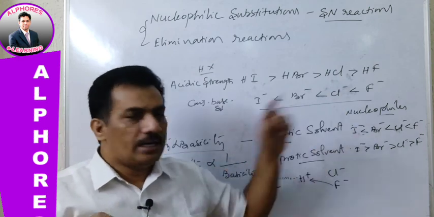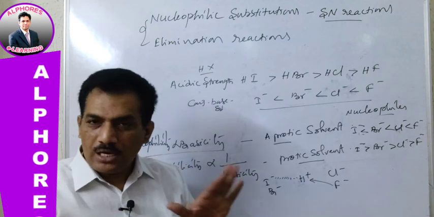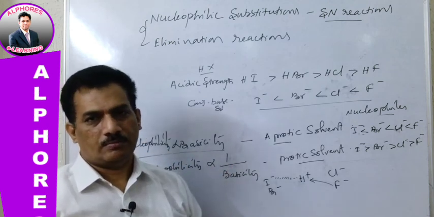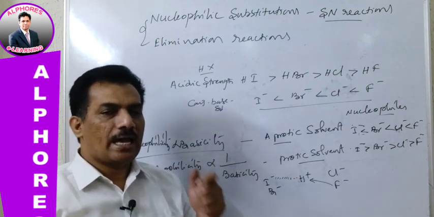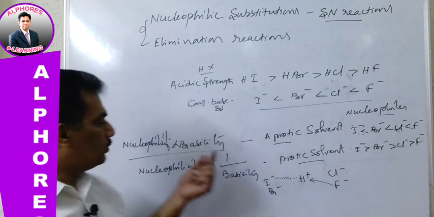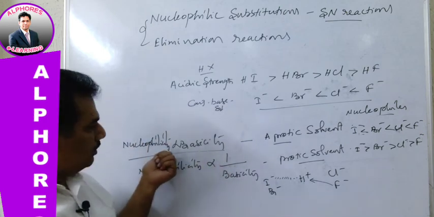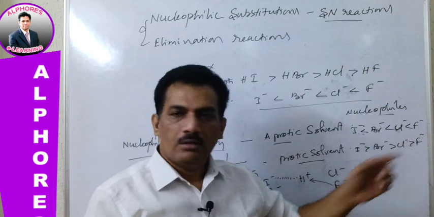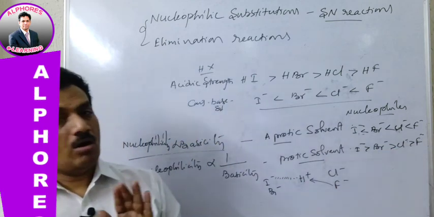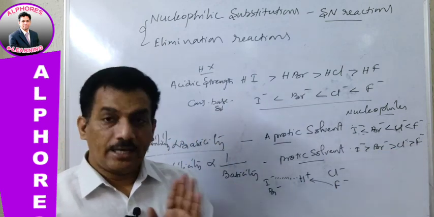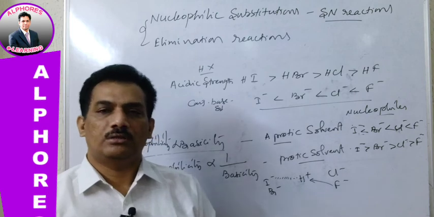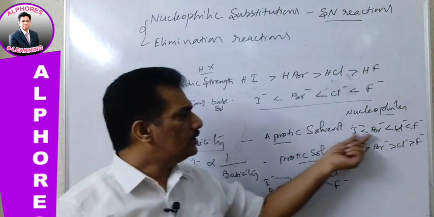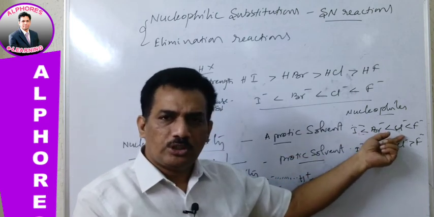All these halide ions never make any elimination in the substrates. That basic character we are studying is just to find the nucleophilicity. No doubt these are unable to eliminate. They do not have the strength to create any elimination. So automatically all these are in queue to get substitution.